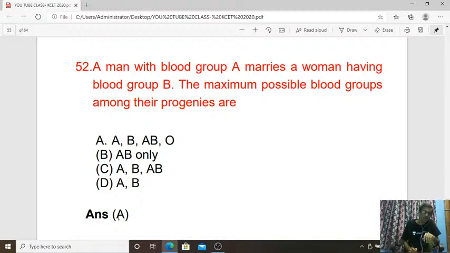Answer is A, which refers to A, B, AB and O blood groups. Because if it is heterozygous A, IA i, and heterozygous B, IB i, then i crosses with i, giving O blood group, isn't it? So A, B, AB and O. So option A is the right answer for the 52nd question.